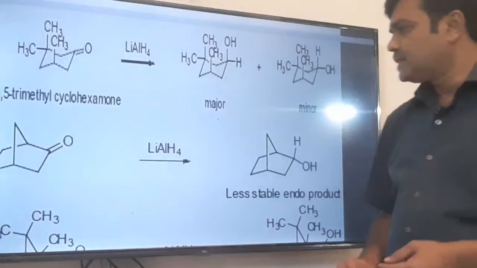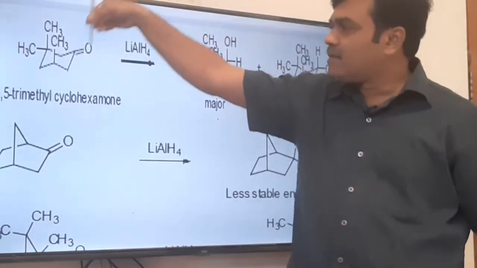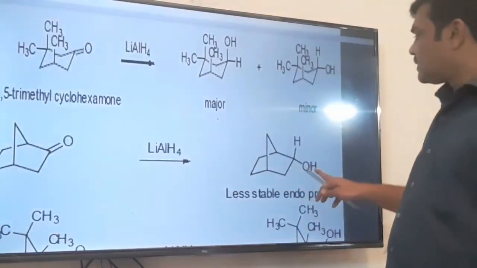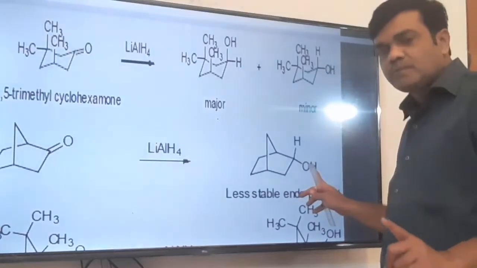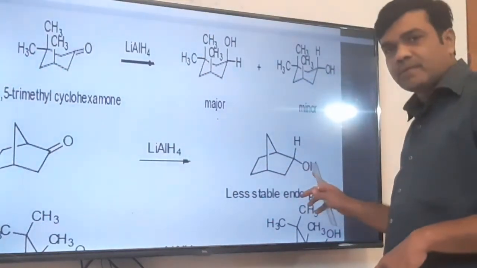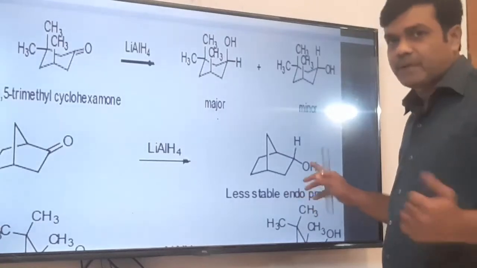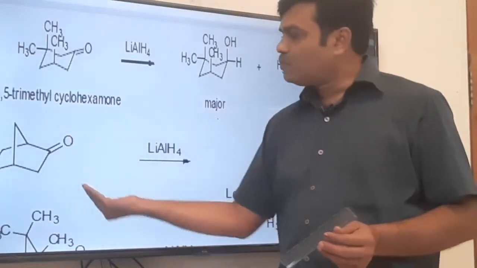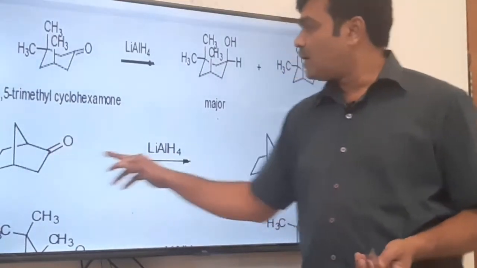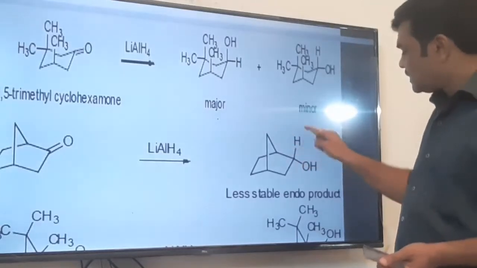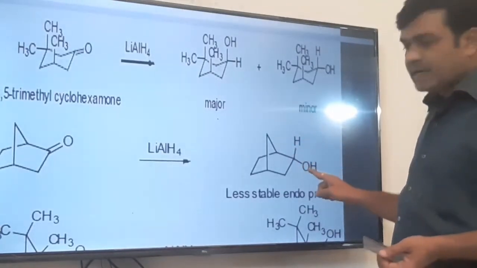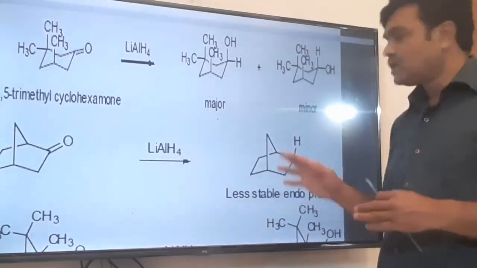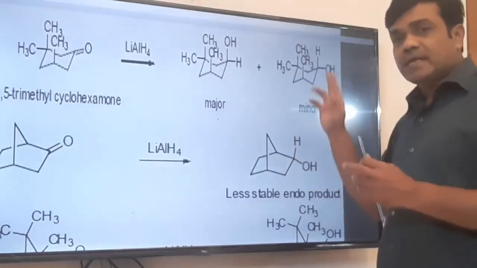So think about both cases. If the hydride ion comes from the axial position, it pushes the oxygen, thereby the OH group, to the equatorial position. So the OH group, which is bulkier than the hydride, is at the equatorial position, which is the stable configuration. So it will happen. On the other hand, if the hydride ion attacks from the equatorial position, it pushes the OH group to the axial position. So here will be the oxygen OH, and here will be the hydride ion at the equatorial position, which is unstable compared to the previous one, because the OH group, the bulkier group, is at the axial position.